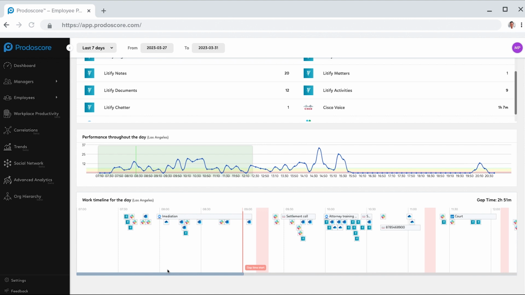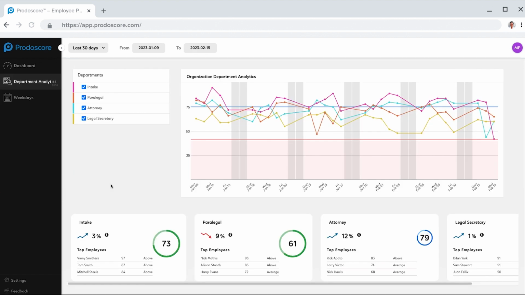So with Prodoscore, we start to funnel out all of this data, and so it gives your organization a high-level view. For example, we can look at all the different departments, whether that's intake, paralegal, attorneys, legal secretary, and you start to understand trend over time. So we're looking at the last 30 days, and so we can see that the intake department is very consistent with a 3% increase over a 30-day period, but it allows you to see the different departments and where within your organization you might need to put more resources.